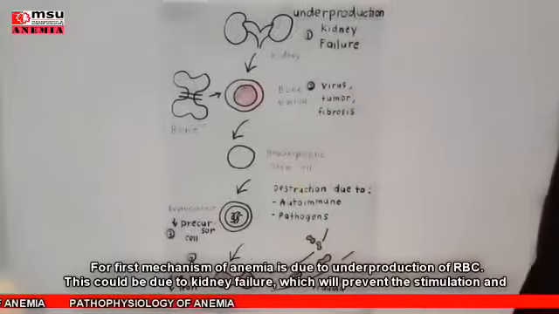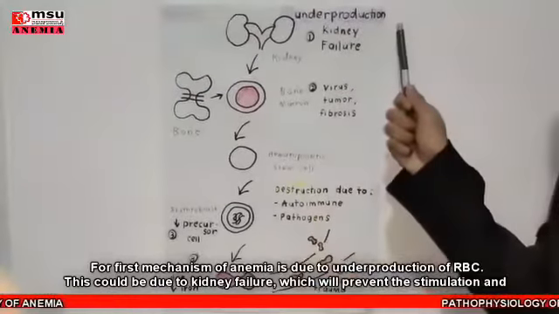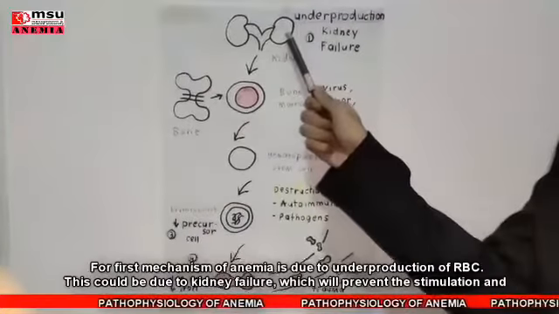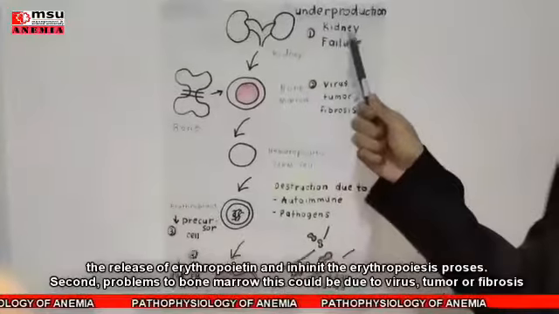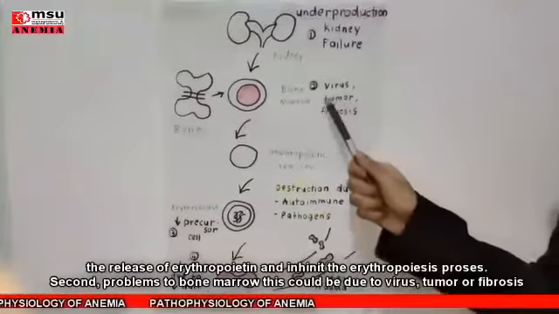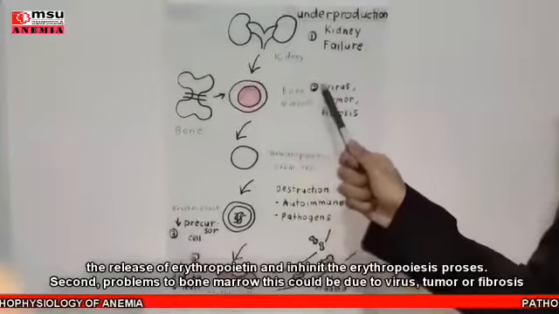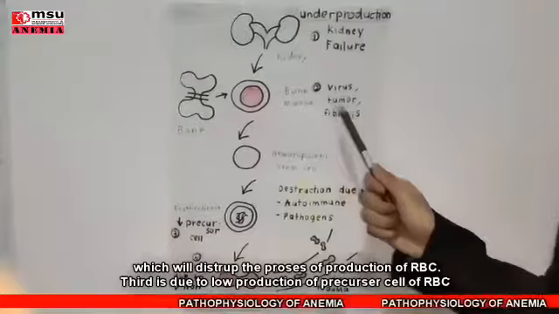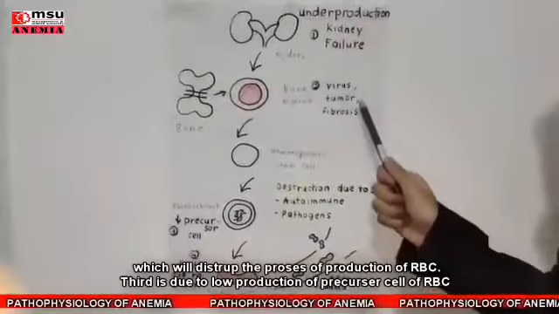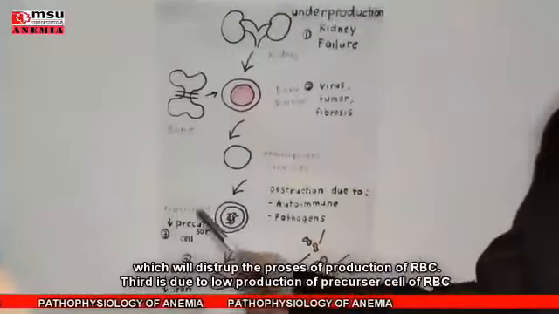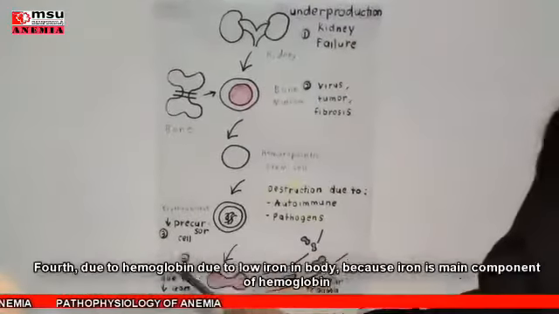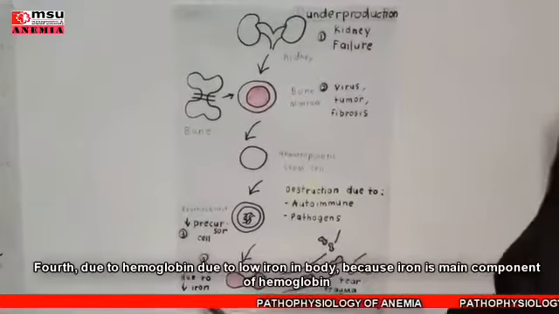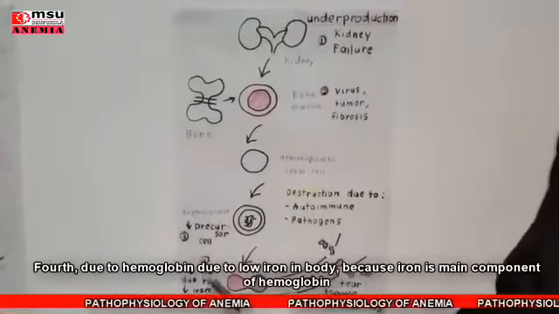The first mechanism for anemia is due to underproduction of RBC. This could be due to kidney failure, which will prevent the stimulation and release of erythropoietin and inhibit the erythropoiesis process. Second, due to problems in the bone marrow. This could be due to virus, tumor, or fibrosis, which will disrupt the production of RBC. Third is due to low production of precursor cells of RBC. Fourth, due to low hemoglobin, which is due to low iron in the body, because iron is the main component of hemoglobin.